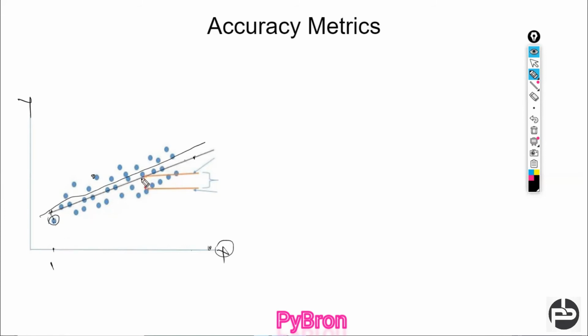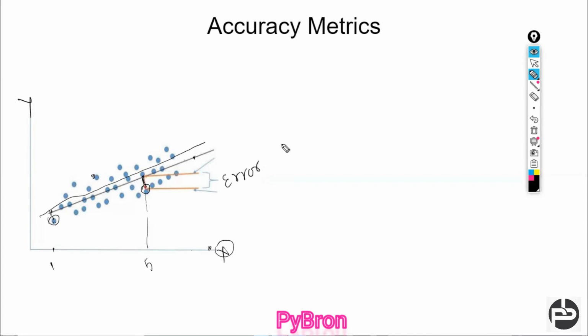You can observe this point too: suppose my x value is 5. At x equal to 5, my model is going to predict this point, but the actual value is this one. So there is a difference between these two points, and this is known as the error term.